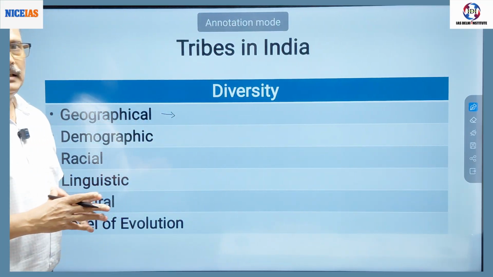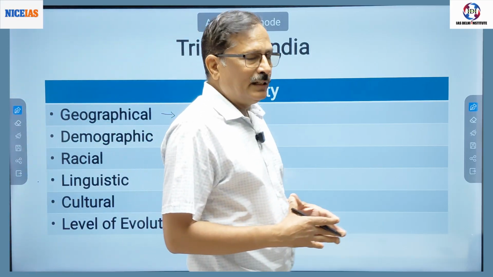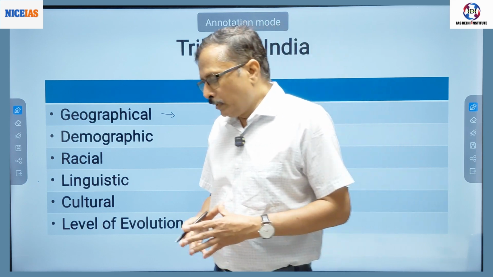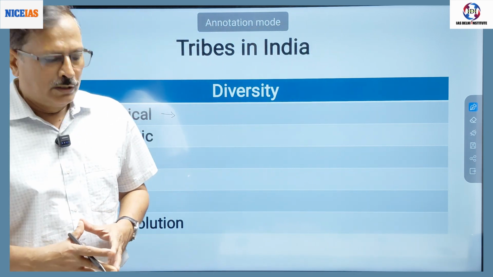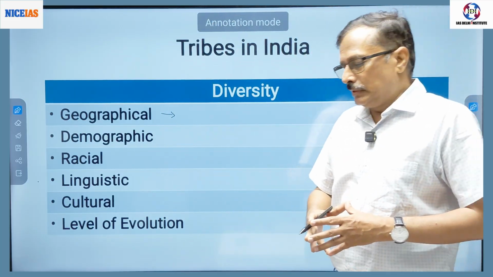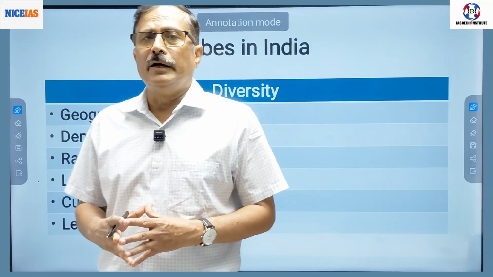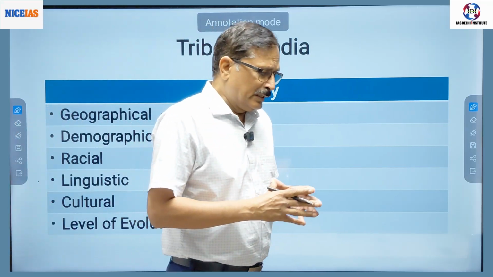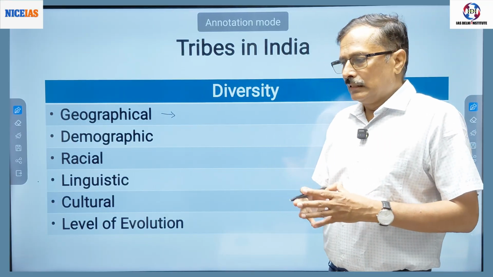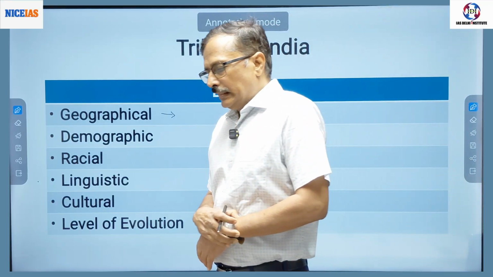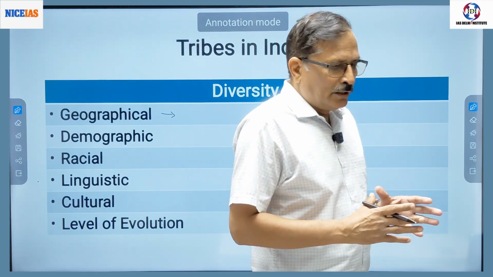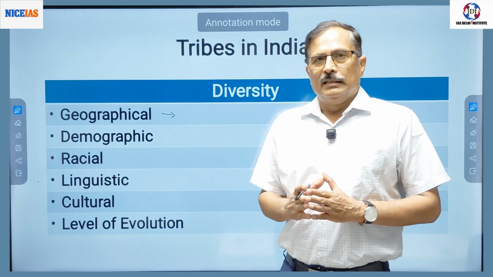Then there is demographic diversity. If you see demographic diversity, the smallest number belongs to the Sentinelese tribe. There are 6 tribes in the Andaman Nicobar region: Sompen, Jarwas, Sentinelese, etc. Sentinelese are a completely isolated tribe, and there has never been proper contact with outsiders.